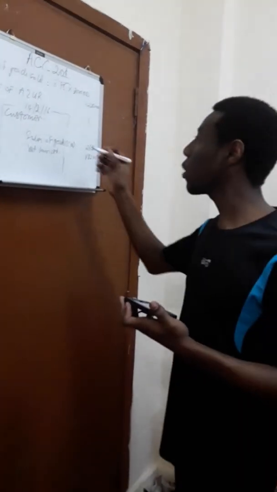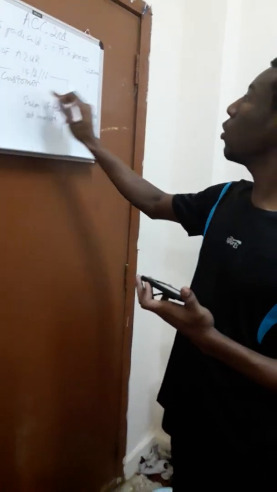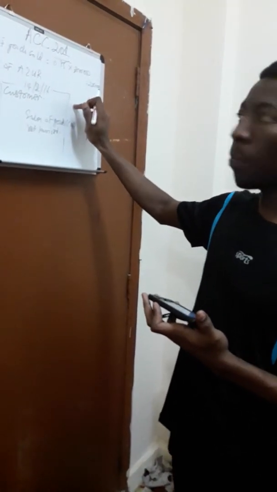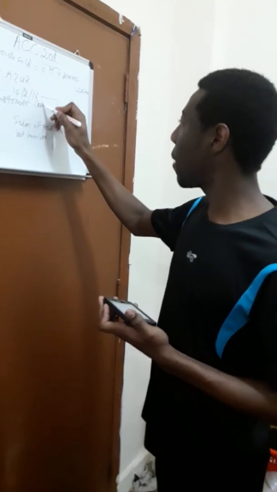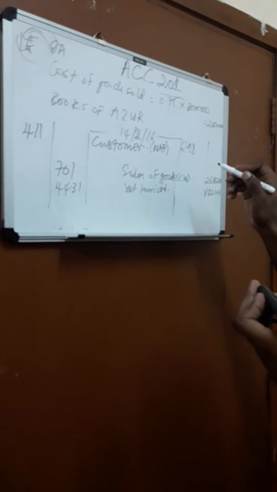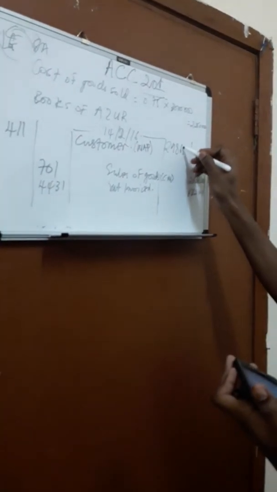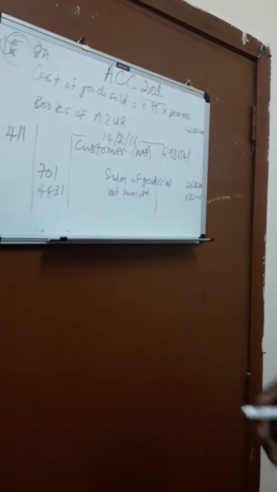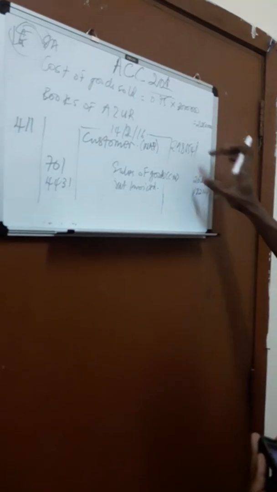And then we go now to the customer, okay? Now if you add this to the customer amount, this amount which you're recording for the customer is called the net amount payable. That's the last amount on the invoice. And it is the total amount which the customer is supposed to pay. You're going to have 2,986,541. And then you discover that if you add the credit side, it will not match up with the debit side. You know why? It is simple, because you have taken the total amount which the customer is supposed to pay for the goods and the VAT.